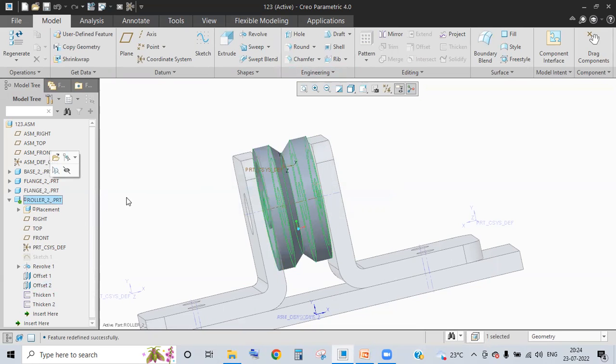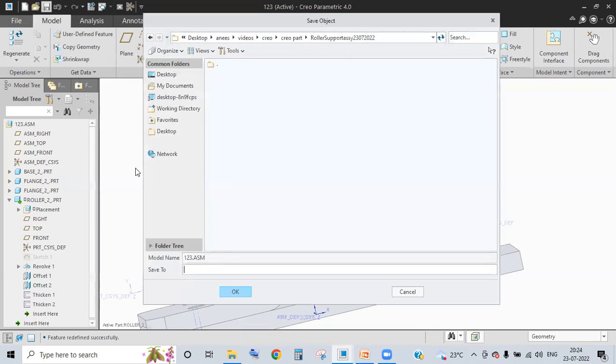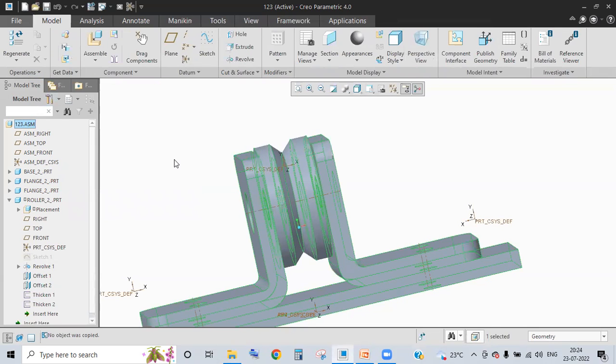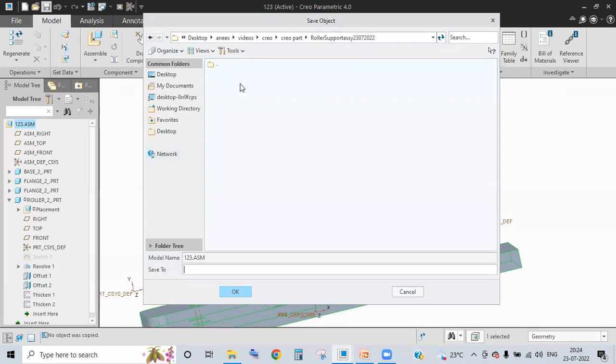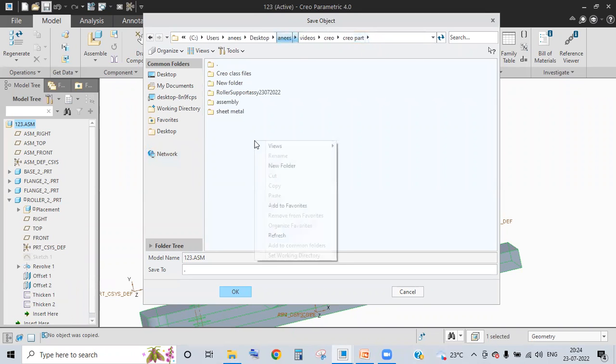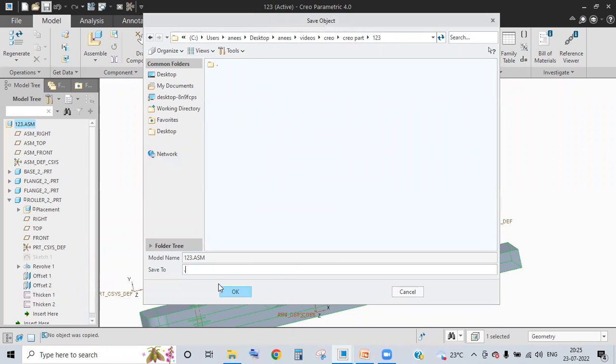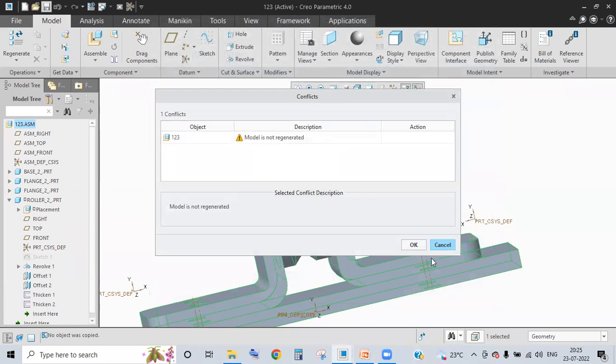And don't forget to save. First, don't forget to save. Come here, in assembly, Control S. I'll be saving my assembly in a new folder, in that 123 assembly. Click on OK.